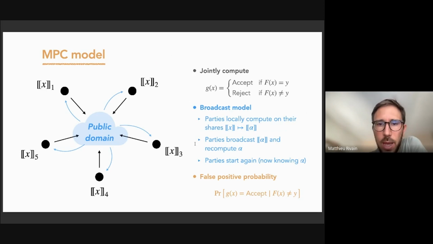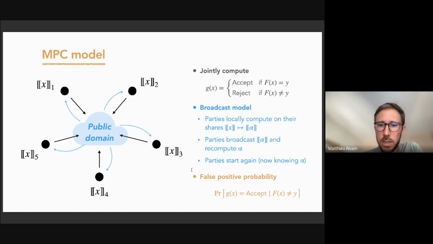So in this model, the parties basically will locally compute on the shares and reveal some of the computed shares. So we say that those shares are broadcast, and we denote them alpha here. And when the shares are broadcast, we can recompute the associated value alpha publicly. And this value can be used in the subsequent steps of the MPC protocol.